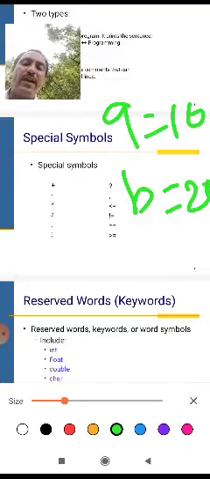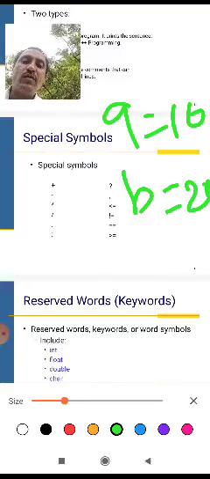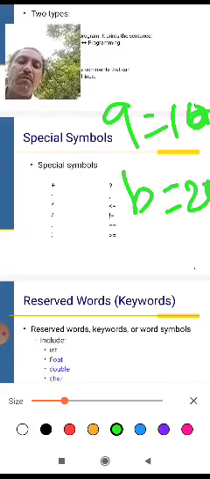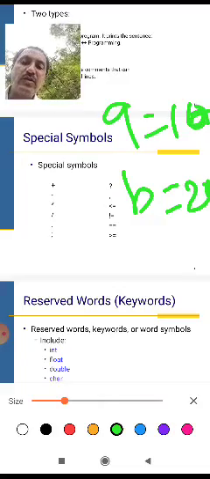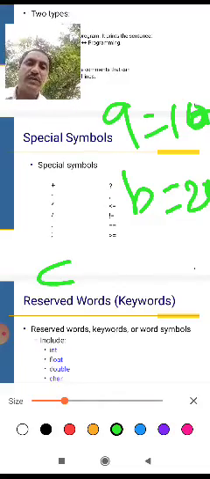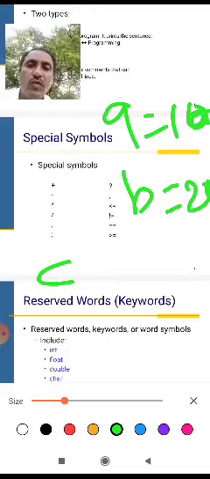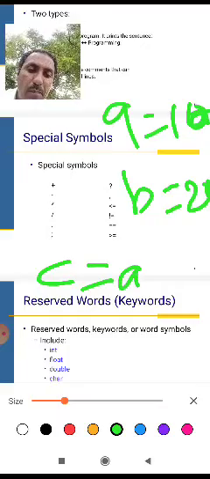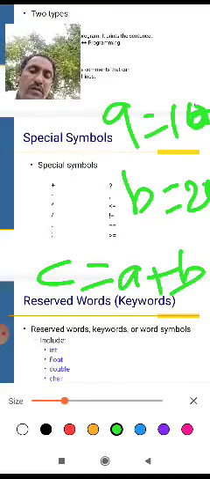This is called a variable value. The variable holds the sum of the given values. C stores the variable value. C equals a plus b.